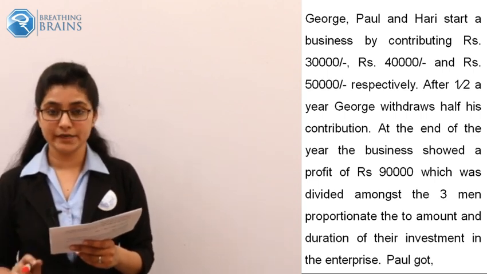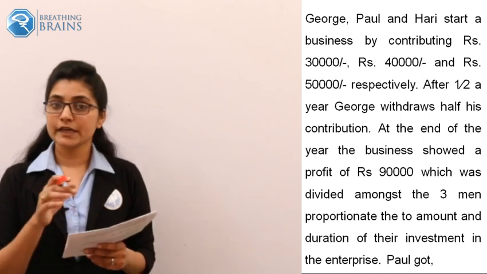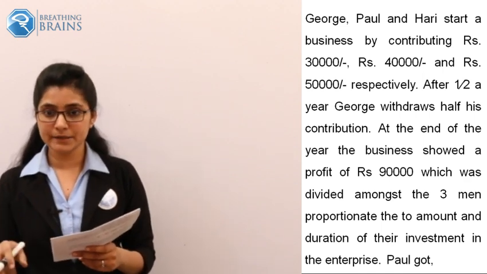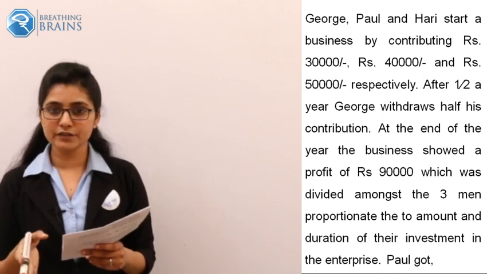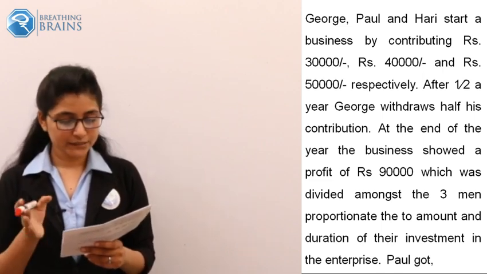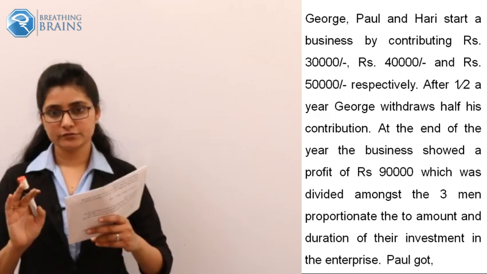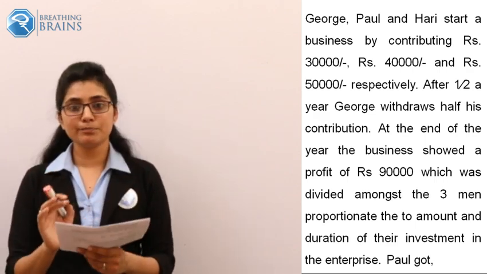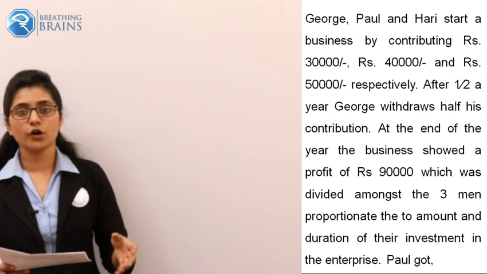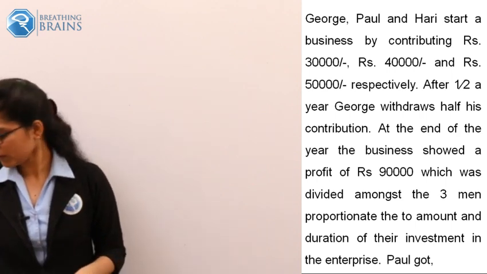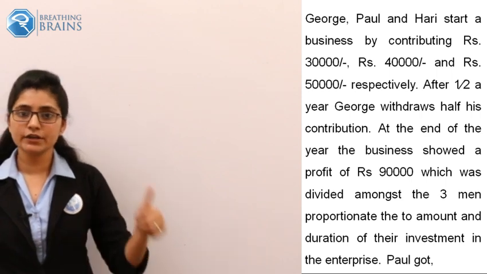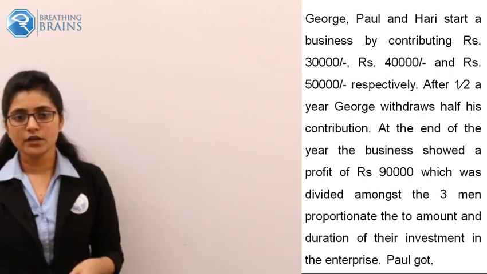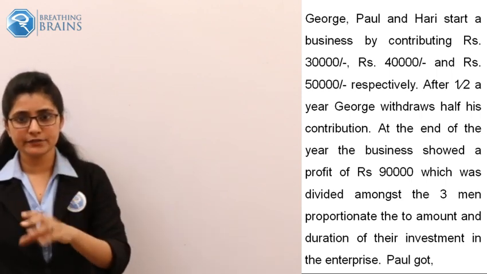It is clearly given in the problem that the profit gets distributed among them proportional to the amount of investment and the duration in the enterprise. You have to find out how much of the profit Paul got. Now, it is a very similar kind of problem that we already saw in the previous one, but right now some changes have been made in this question.